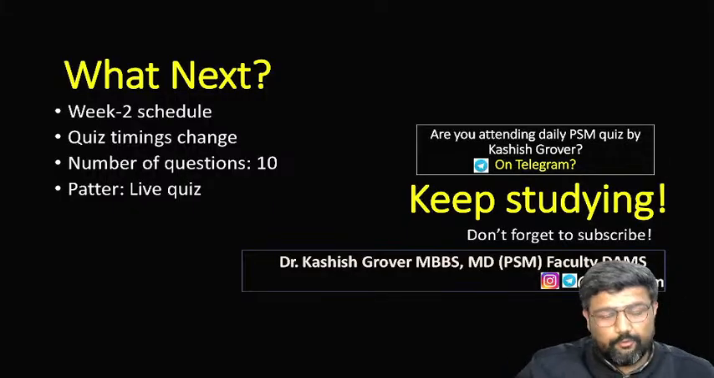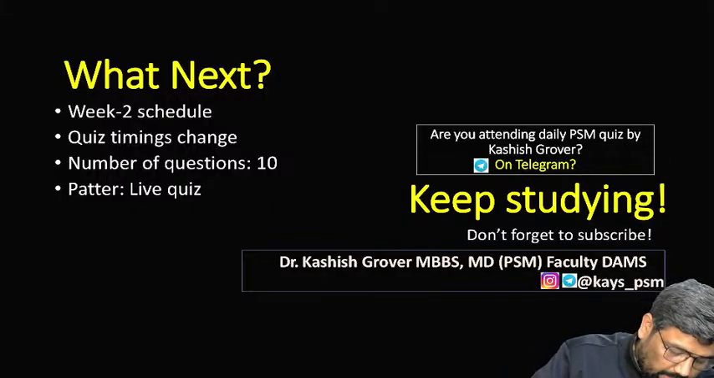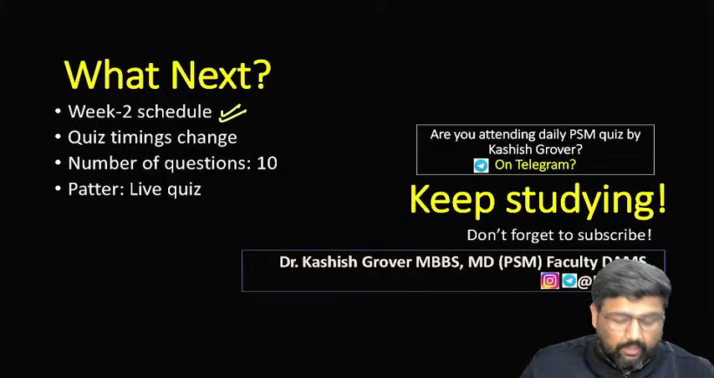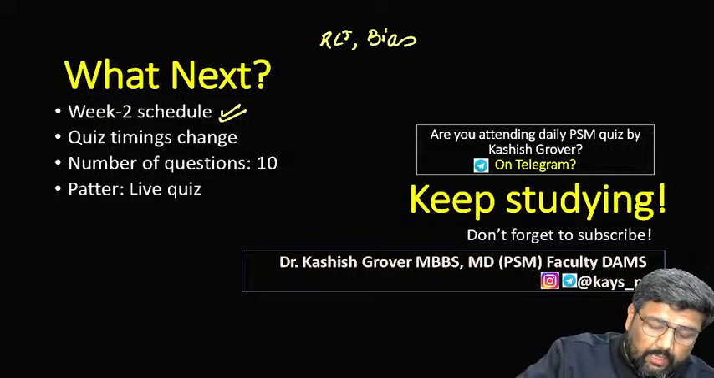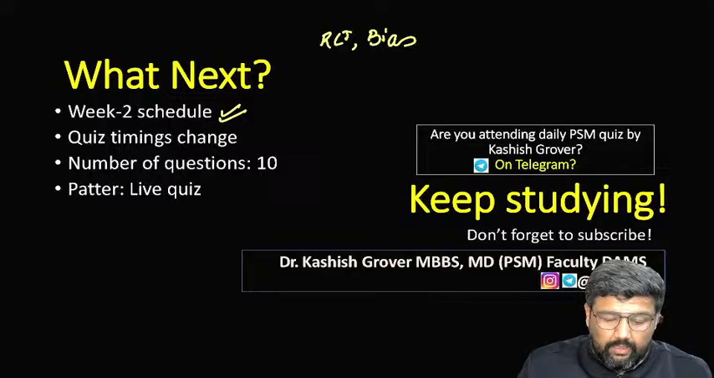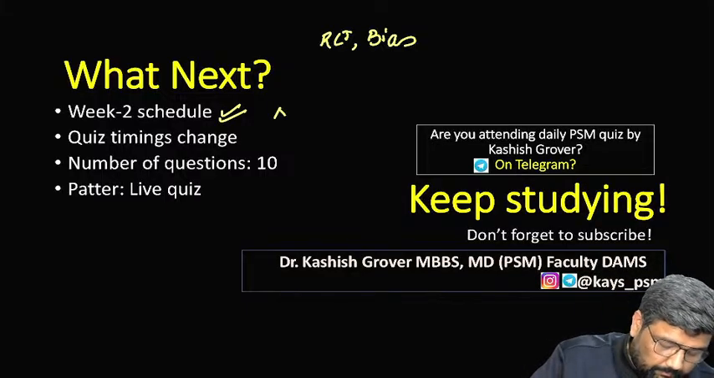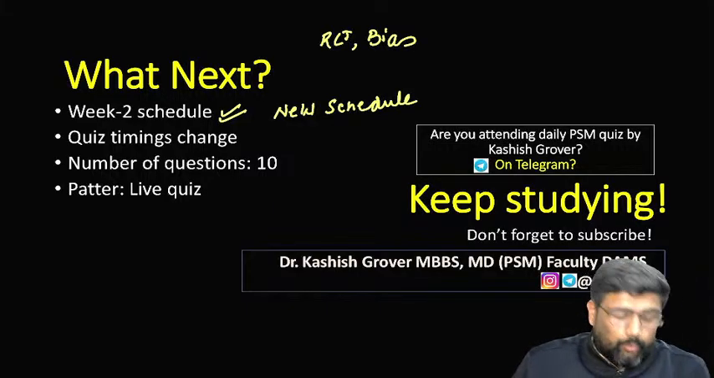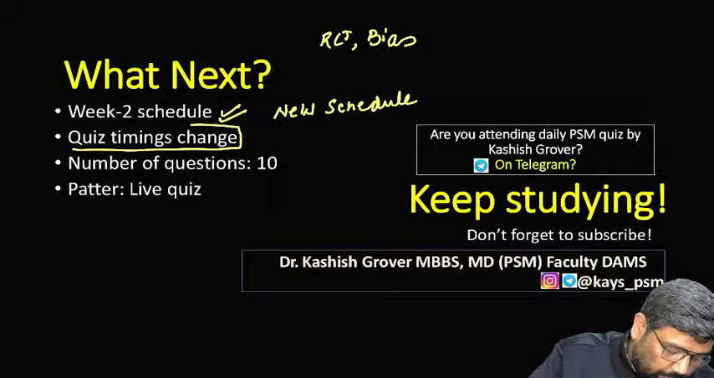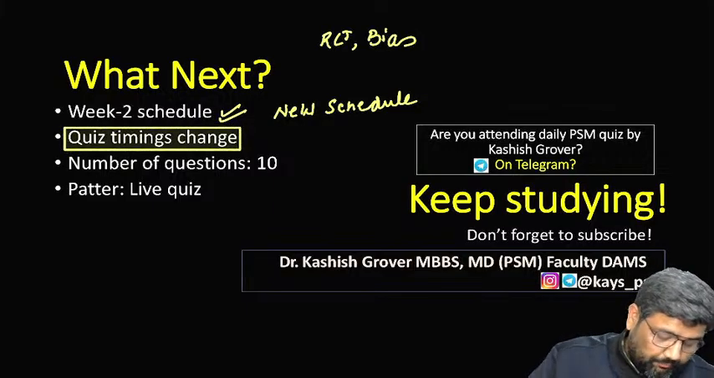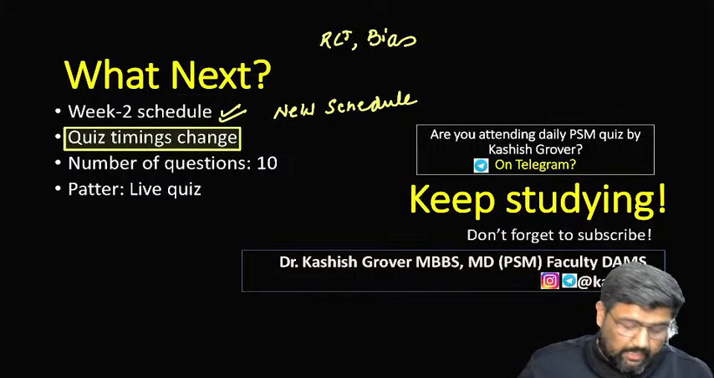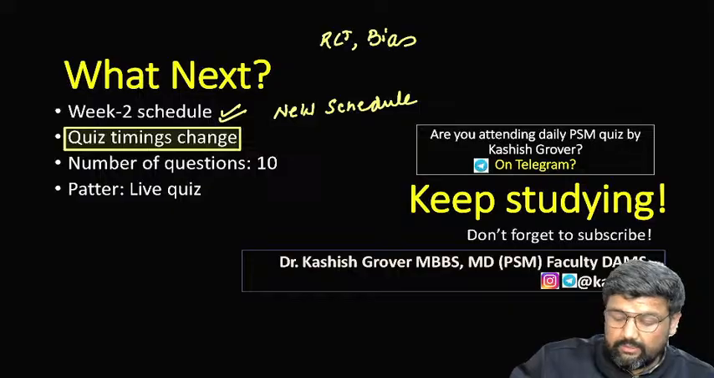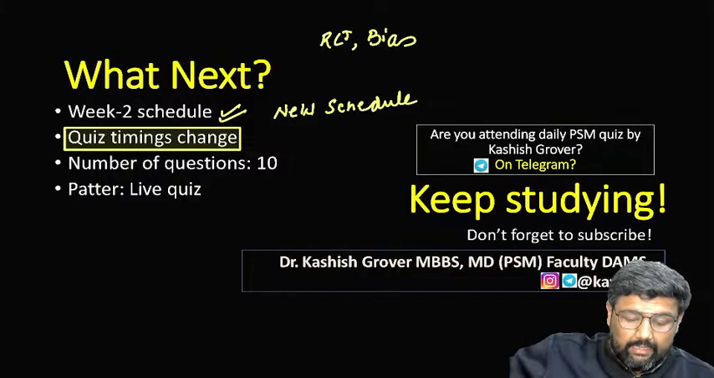From tomorrow, week 2, I'll share the plan to cover epidemiology, RCT, bias. RCT bias is pending. You will be getting a new schedule. Quiz timing change: from tomorrow I'm going to change the quiz time. I know the majority of you wanted around 10, but it is becoming difficult for me to manage at 10 because the quiz goes till late.